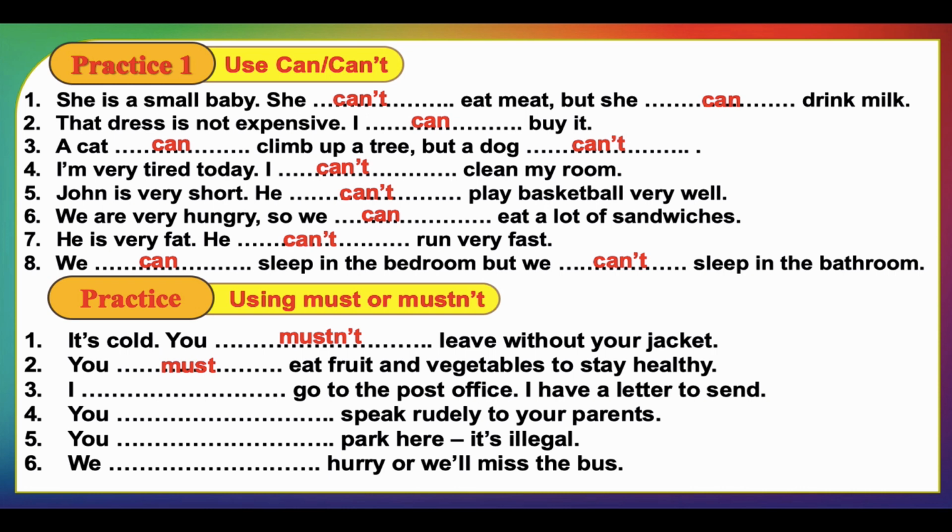I go to the post office, I have a letter to send. I must go to the post office, I have a letter to send. You mustn't speak rudely to your parents. So this is prohibition. We use mustn't to prevent an action from happening, right? You park here, it's illegal. If something is illegal, we should use prohibition. You mustn't park here. It's illegal. We hurry or we will miss the bus. In order not to miss the bus, we should hurry. That's why we use we must hurry or we will miss the bus.